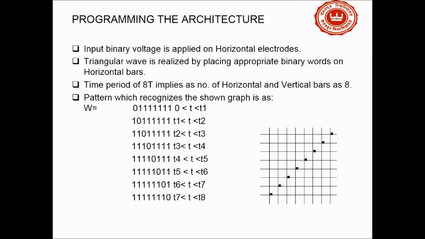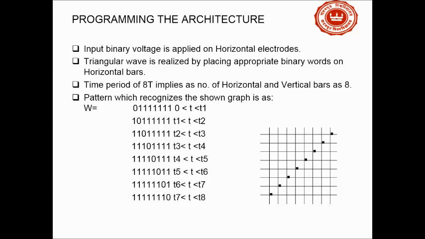Now, the programming of the architecture, as I have implied, the programming of that analog circuit, is merely coincident with this. Say some input binary voltage is applied on a horizontal electrode, as shown here. By applying different inputs, I get different points at the intersecting points of the vertical and horizontal electrodes. It means for a given V in, I get the corresponding V out, which is shown as a dot. A triangular wave is realized by placing appropriate binary words on the horizontal lines.